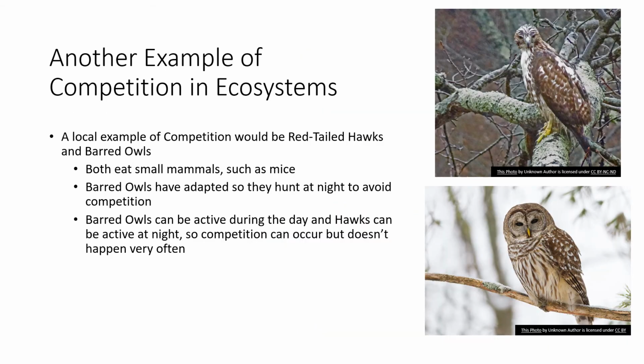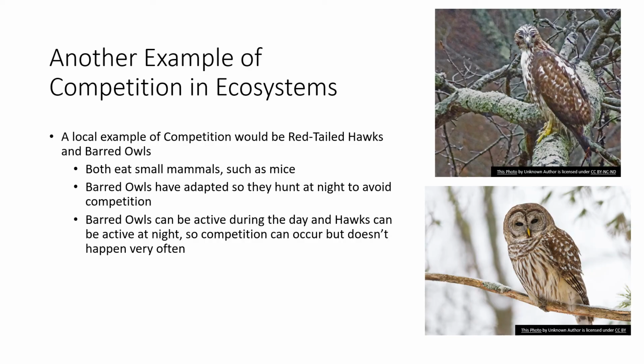Here's another example of competition in ecosystems. This one is actually an example of competition in Maine. A good example would be red-tailed hawks and barred owls. Both red-tailed hawks and barred owls will eat small mammals such as mice. However, they have tried to avoid competition as much as possible, so barred owls have adapted.